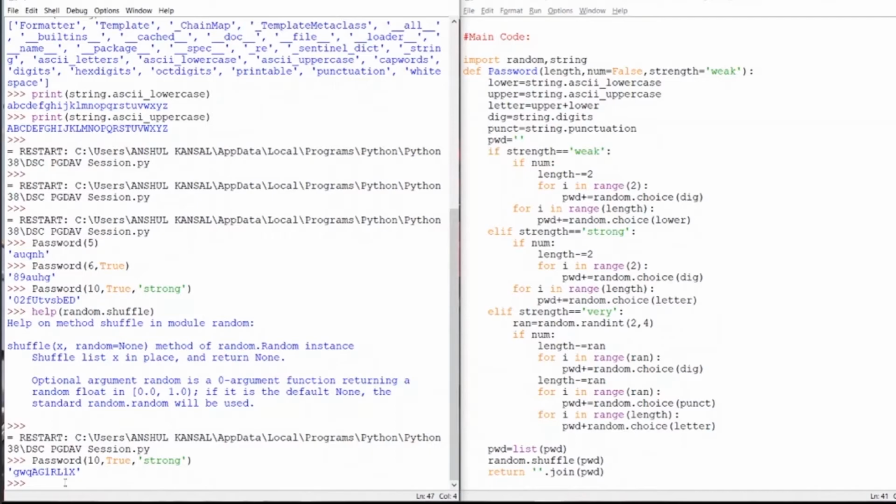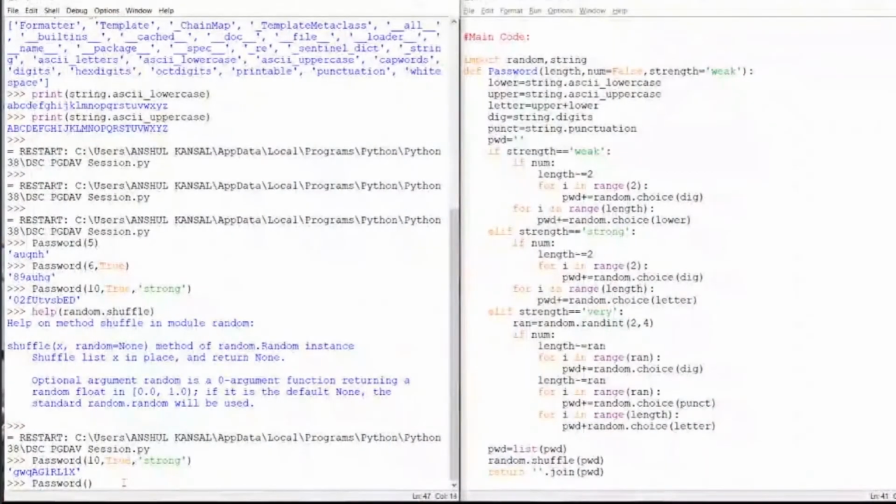Let's try this for a very strong password. If we are creating a very strong password, I'm giving it a length of 15. Yes, I want numerical values, and the strength of the password is very strong.